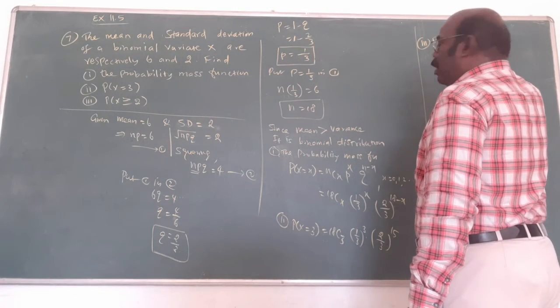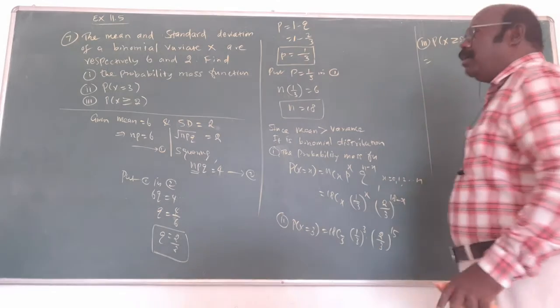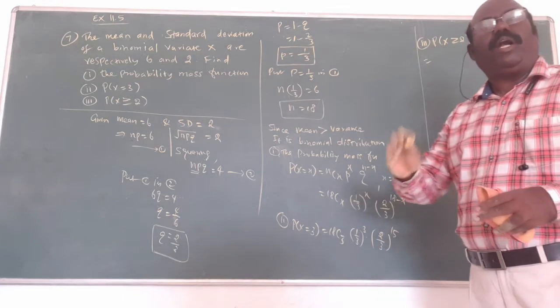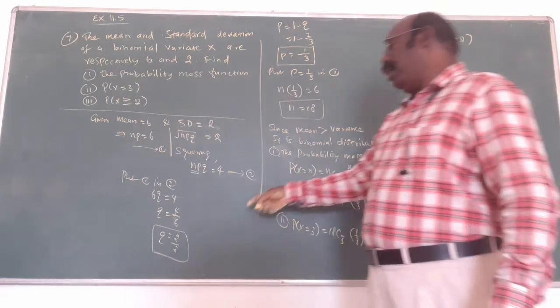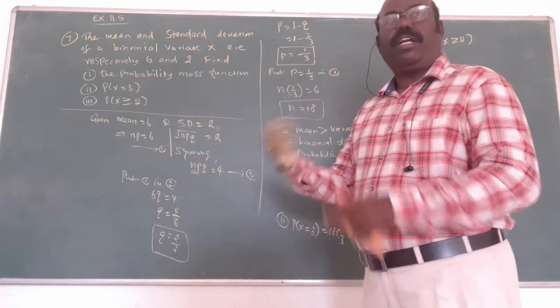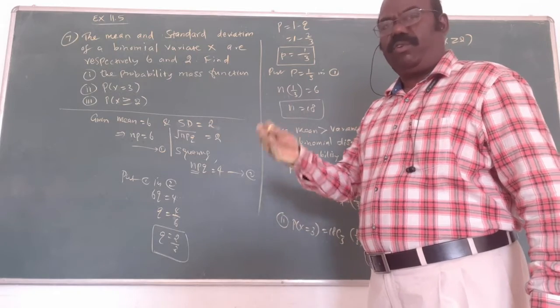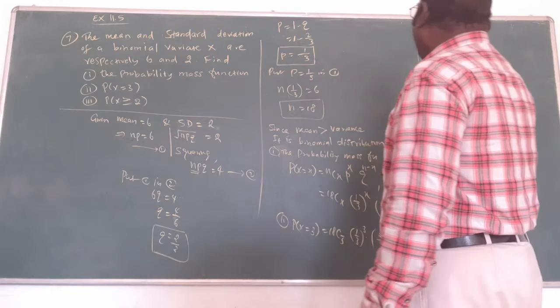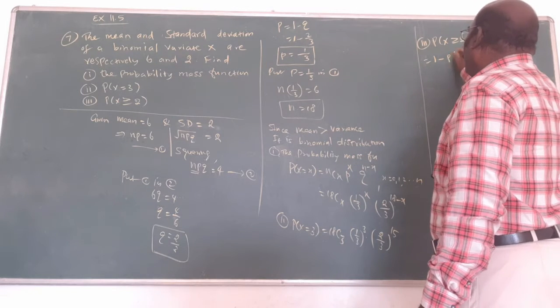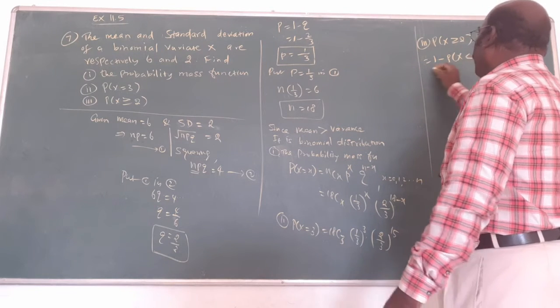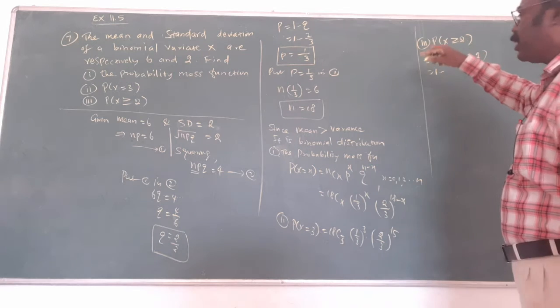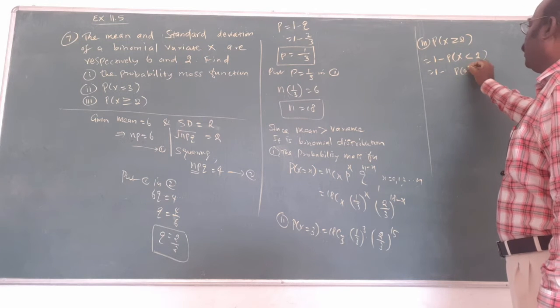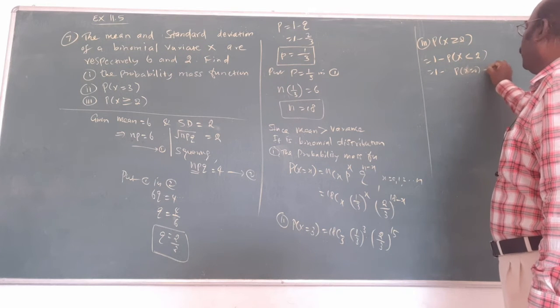The third subdivision is asking for the probability of x greater than or equal to 2. What did I tell you? For 2 and above, n equal to 18, meaning 2, 3, 4, 5, 6, up to 18. Up to 18 you want to find. So from 1 you subtract the remaining quantity. What is the remaining quantity? 2 and above is asked, no? The remaining numbers are x is 0 and x is 1. That's all.